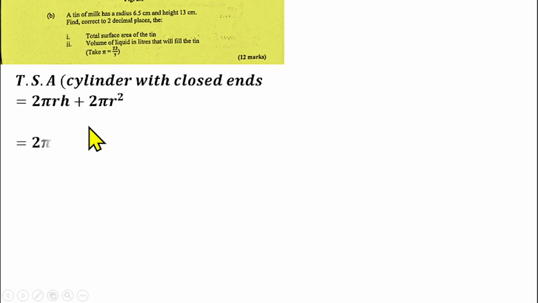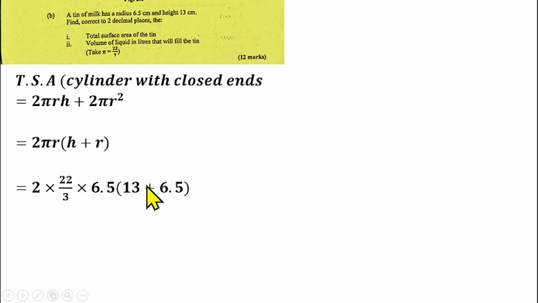In this case we can factorize 2 pi r from here, because 2 pi r is common. We have 2 pi r into h plus r. So we can now substitute the values given to us. The radius is 6.5 and the height is 13. Pi is 22 over 7. If you put that into this, you have this. If you simplify further, that will give us 286 over 7 times 13 plus 6.5, which is 19.5. If you simplify further, that will give us 1,859 centimeters squared, which is the total surface area of the tin of milk.